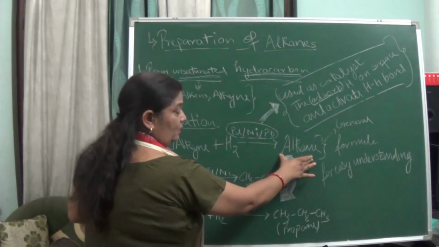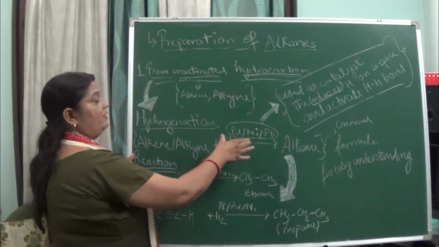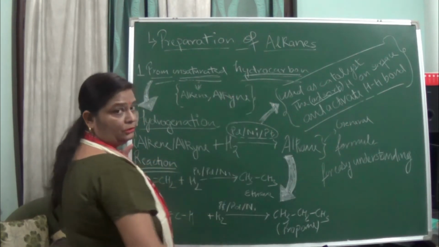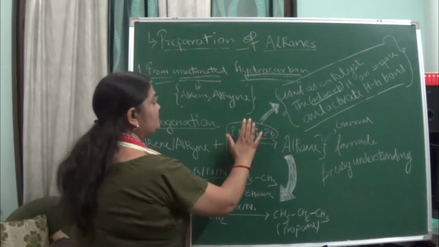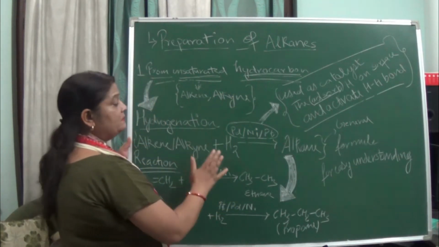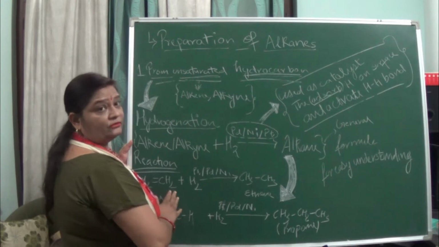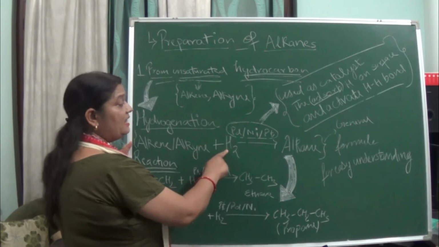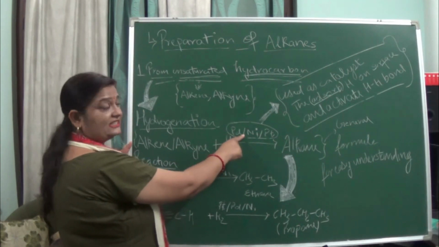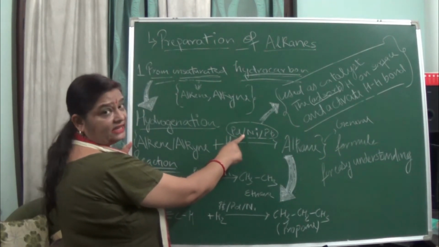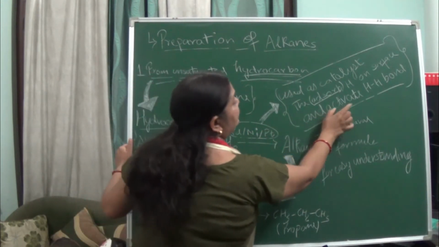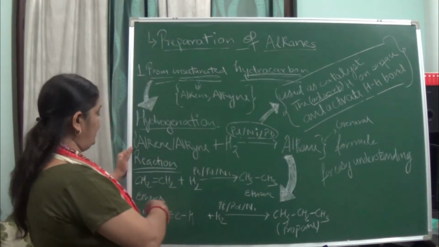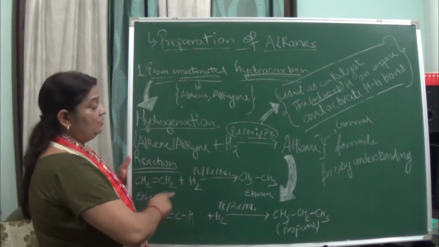What happens when we use these catalysts? You can use palladium, nickel, or platinum. The catalyst helps in adsorption of hydrogen on its surface. When hydrogen gets adsorbed on the surface of the catalyst, the H-H bond gets activated, and as a result it is ready to react with the alkene or alkyne to give the alkane.